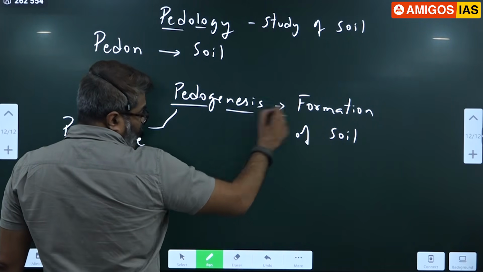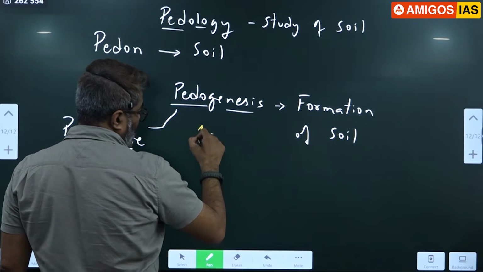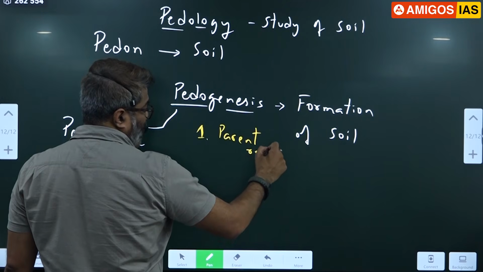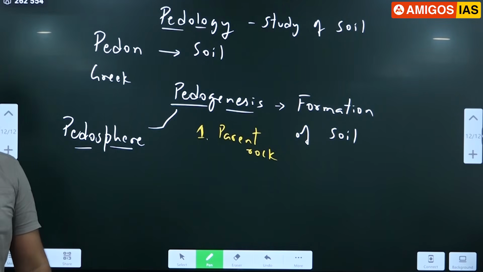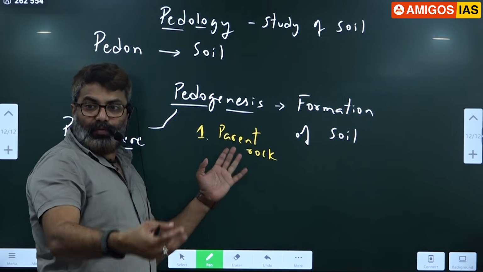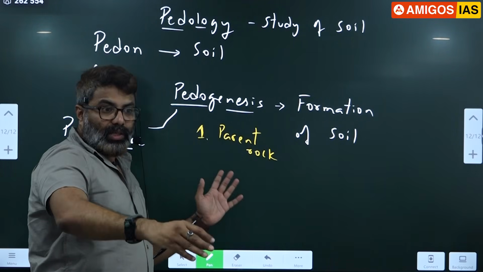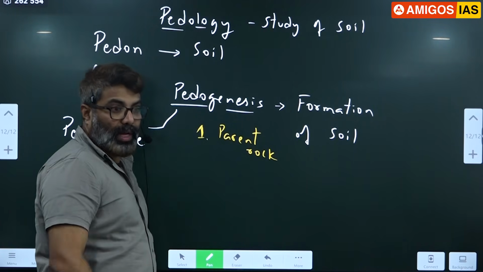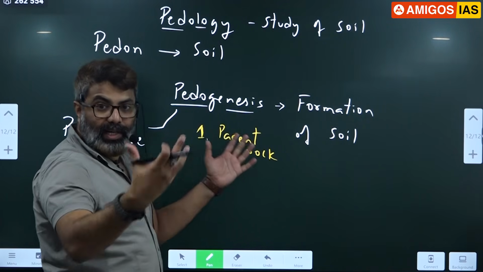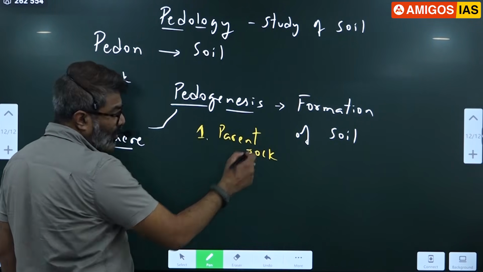So the formation of soil depends upon the following factors. Please write. First one, parent rock, or bedrock. What type of rock is below? Soil depends upon the mother rock. If the parent rock has certain minerals, the same minerals will come to the soil. If the parent rock has some color, the same color will come to the soil. Like basalt rock gives black soil, and iron-containing rocks give red soil after oxidation.